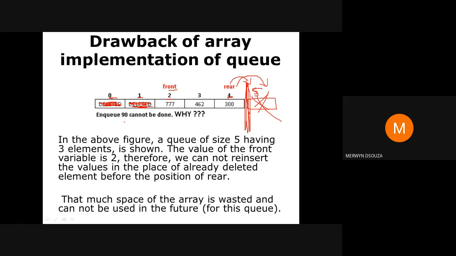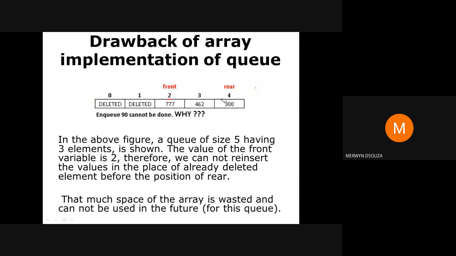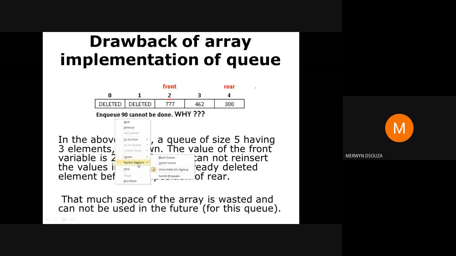So this is the disadvantage of an array implementation of a queue. You may have place in your array to do insertion, but because of the logic that we are writing, you cannot increment rear and make it come back here in this method of queue. You can do it in another method known as circular queues. We'll come back to that later. In that queue, when you do insert, you can come back from here and do an insertion here. But in today's queue that we are learning, we cannot do that in the code that we have just studied.